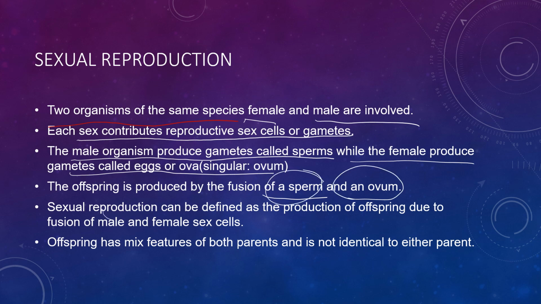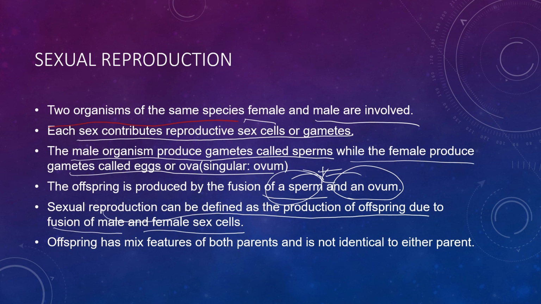Sexual reproduction can be defined as the production of the offspring due to the fusion of the male and the female gametes. The fusion of the sperm and the ovum gives rise to the new progeny or offspring. Now the offspring has mixed features of both the parents, and it is not identical to either of the parents.